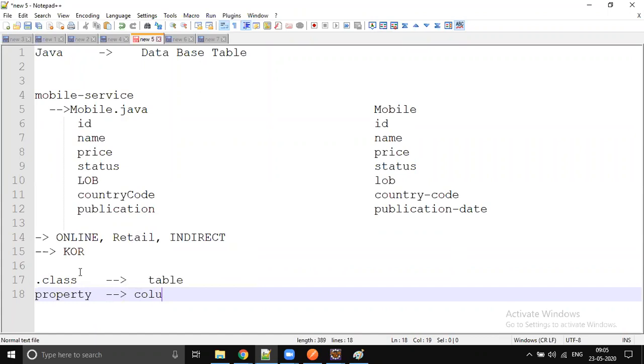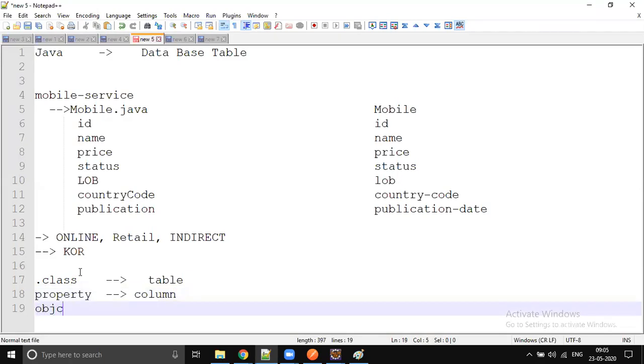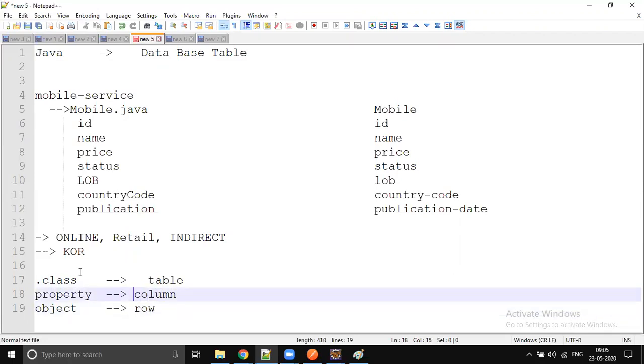You can create objects for a .class file, right? You can create any number of objects for one class. The same way you can insert any number of rows in the table. So an object in Java can be considered equivalent to a row in the database, right? So some kind of similarity we have between the database and Java.